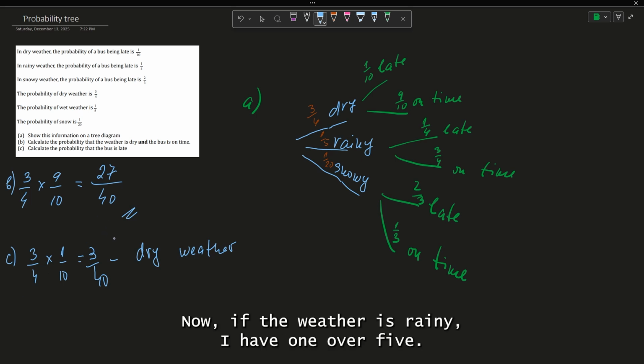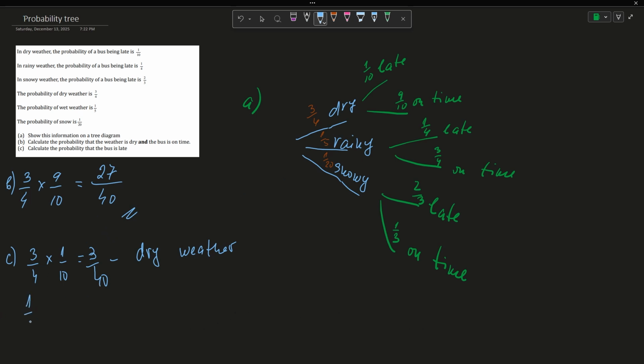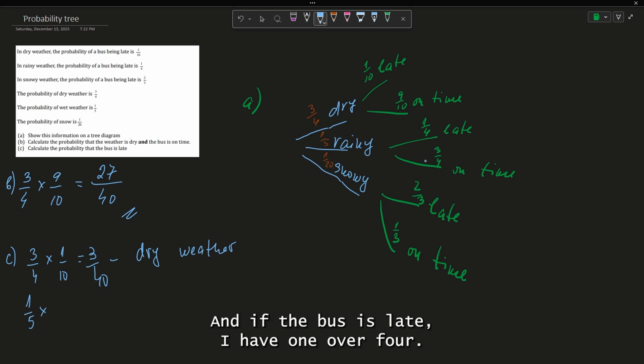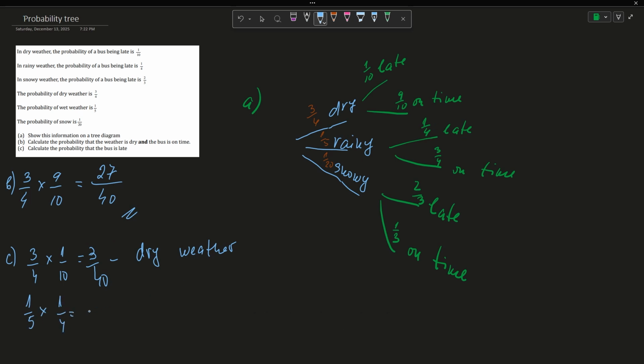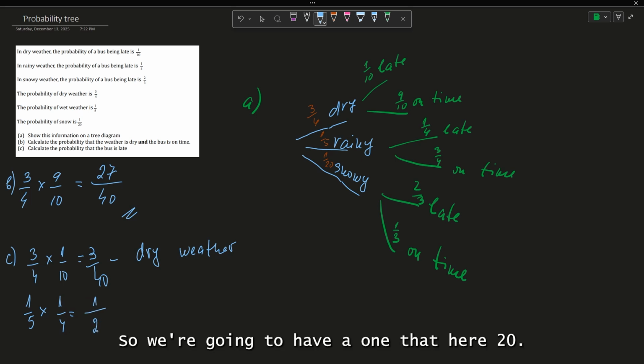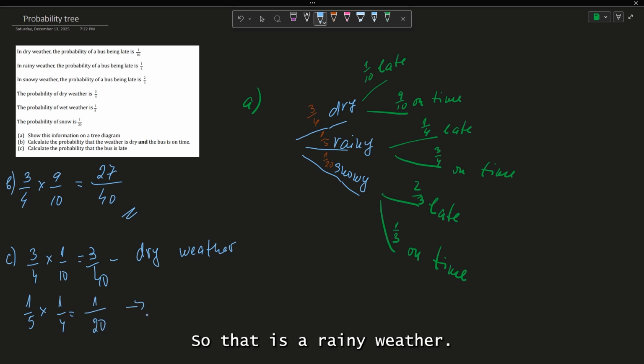So let's find now if the weather is rainy, I have 1/5, and if the bus is late, I have 1/4. So we're gonna have a 1 and here 20. So that is a rainy weather.